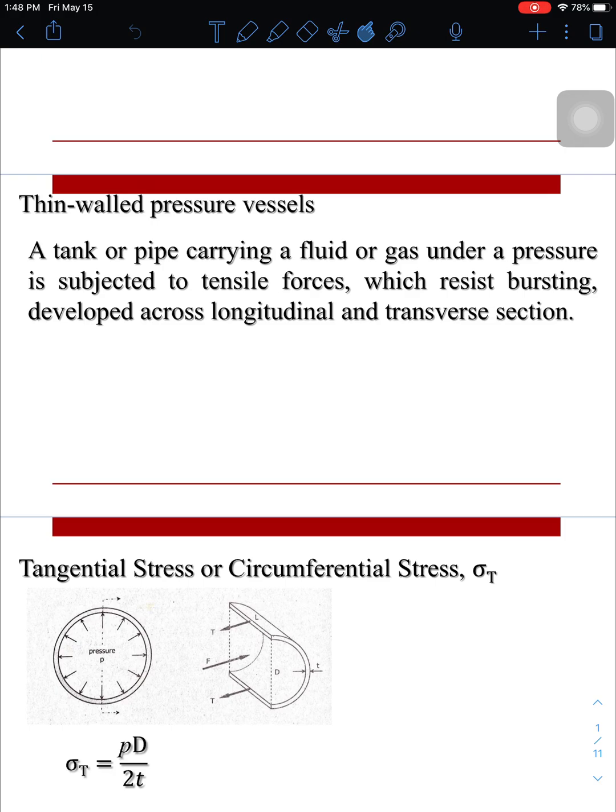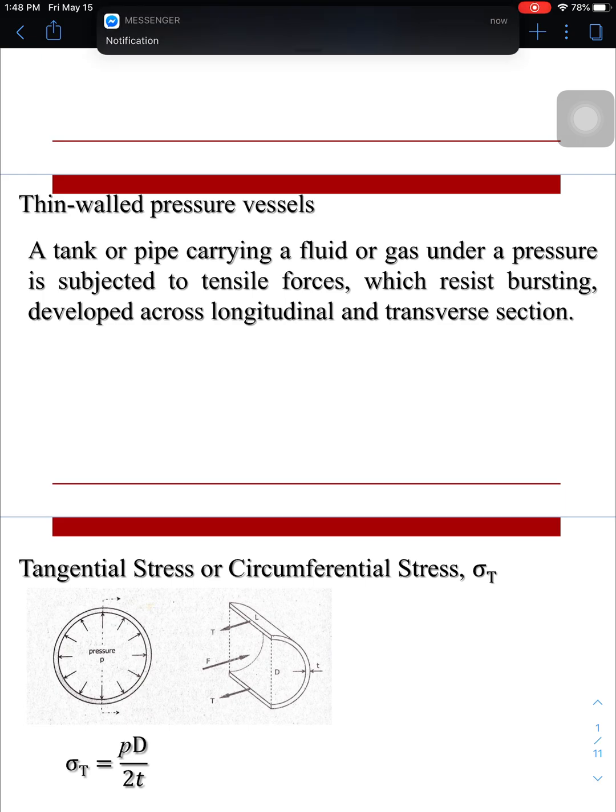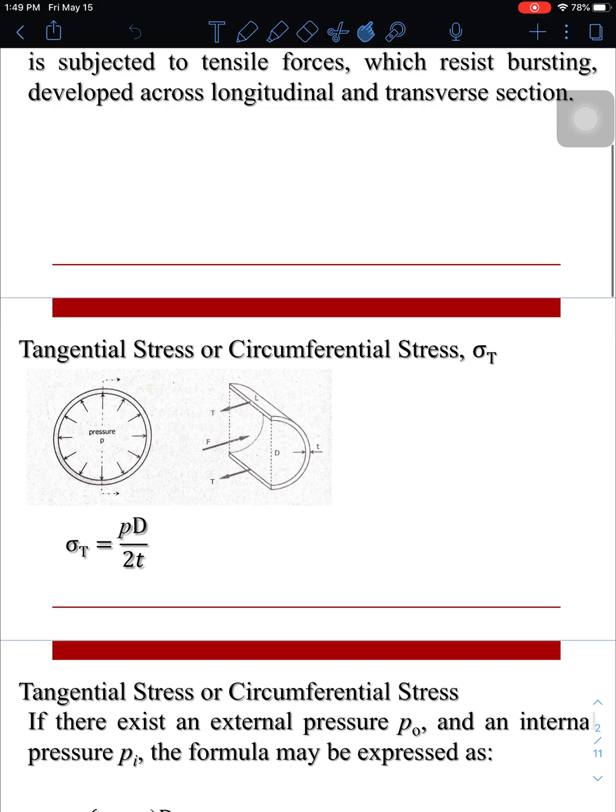So for example, if we have a cylindrical tank, then the longitudinal would be the height of the tank, while the transverse would be the circumference of the cylinder. So that is what we will discuss. We have tangential stress or circumferential stress.